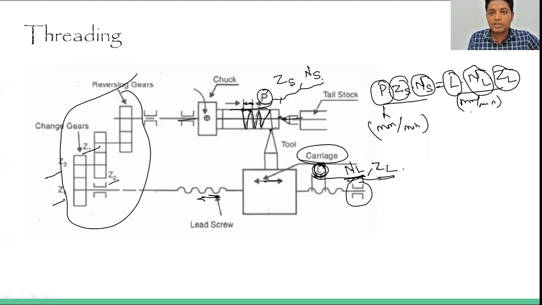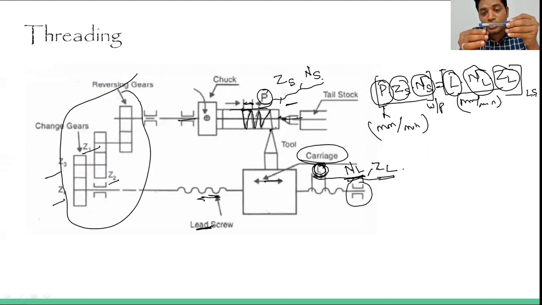So whatever velocity you are getting at the lead screw, the same velocity you have to maintain at this screw, or the workpiece. So that speed will be equal for both the workpiece and the lead screw. If it is the same, then you will get the threads, okay. That's why I said that if you set their speeds to be the same, at that time you will get the threads of whatever pitch is required, okay.